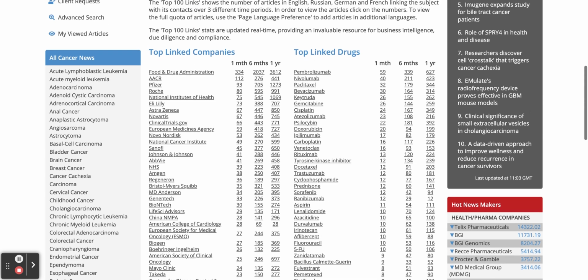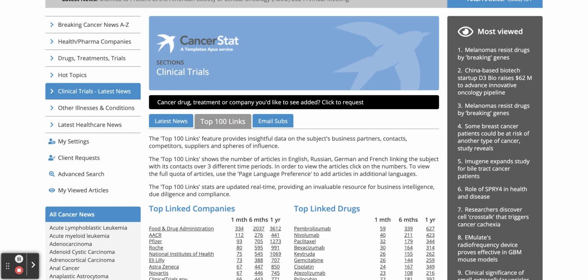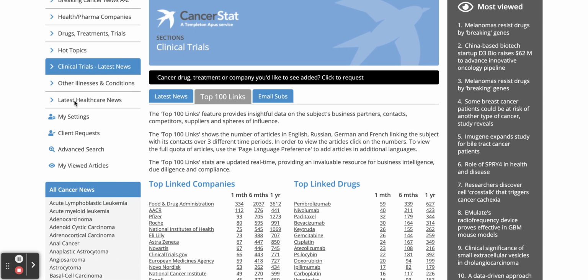So there we go. That is those two areas tracked. The next one will be on other illnesses over here.